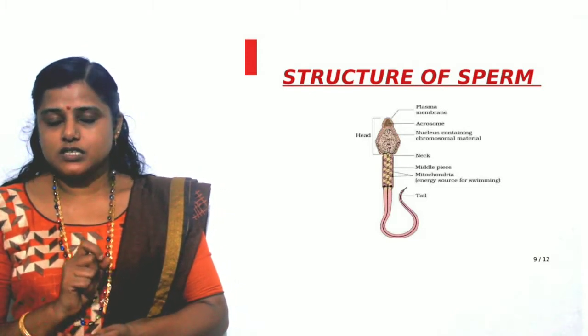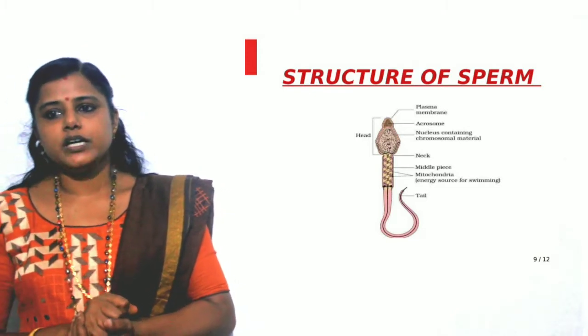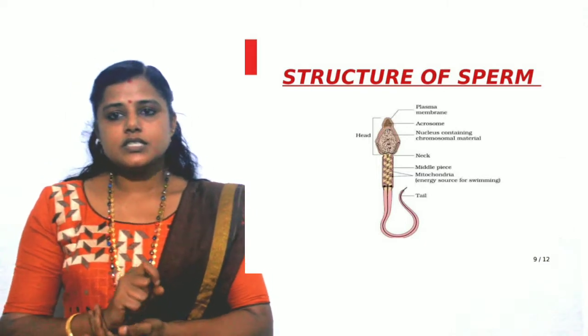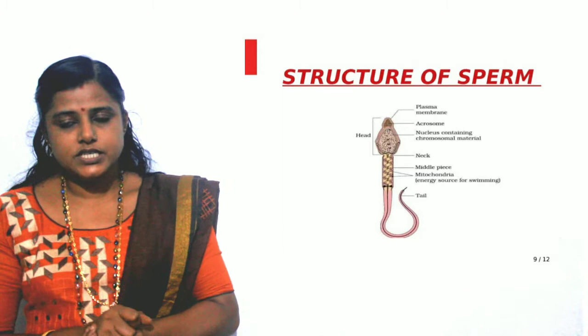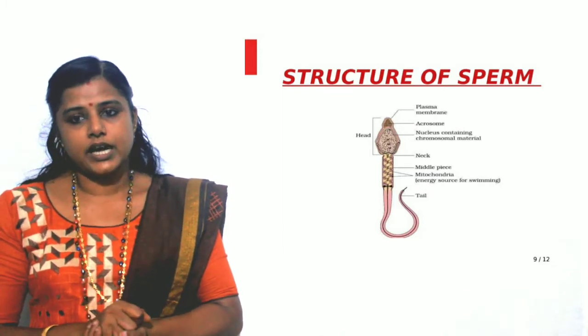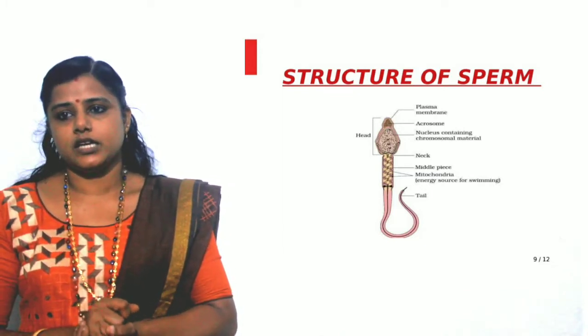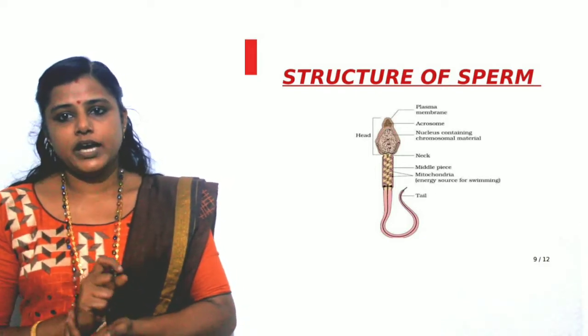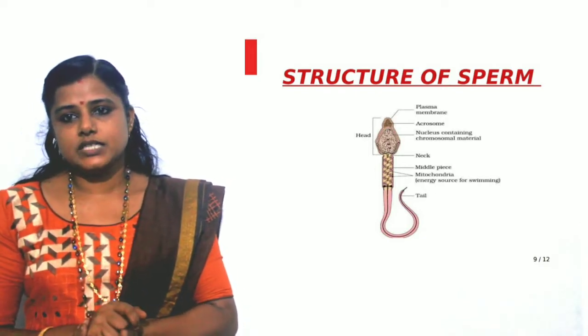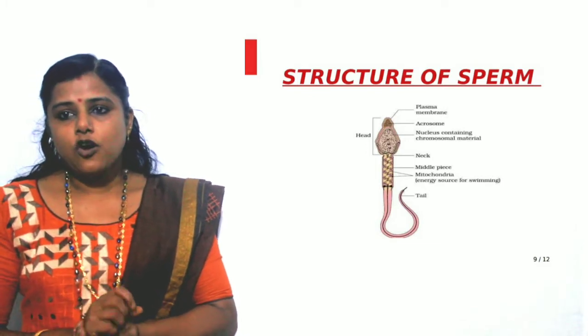Usually the sperm is microscopic and it is composed of four main parts. It has a head, then a small neck and middle piece and a tail. So these are the different parts of a human sperm: head, neck, middle piece and tail. All those parts are enveloped by the plasma membrane, which envelops the whole body of the sperm. Now let us see the different parts.